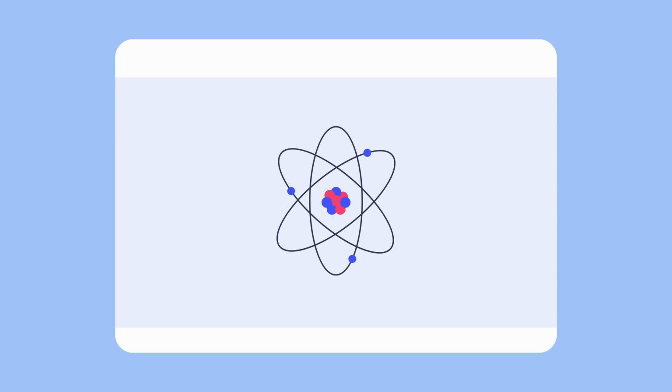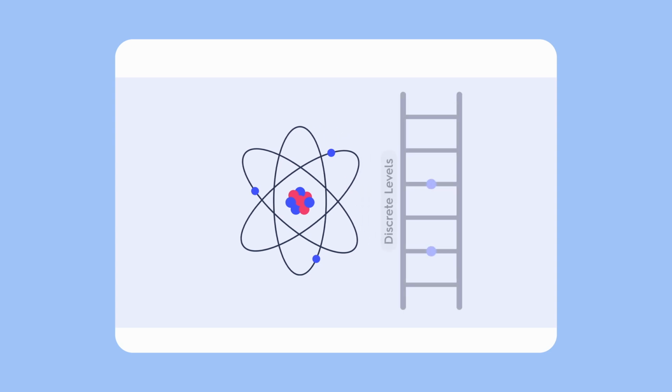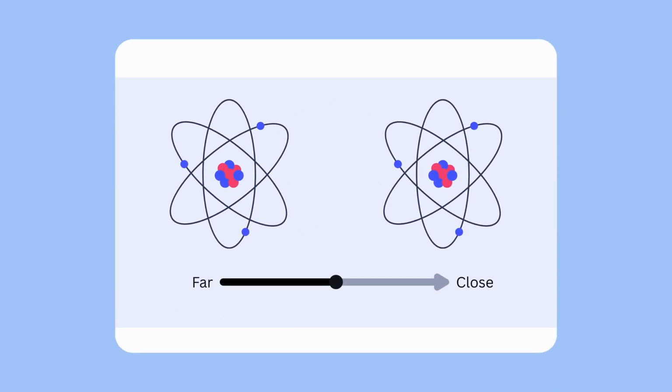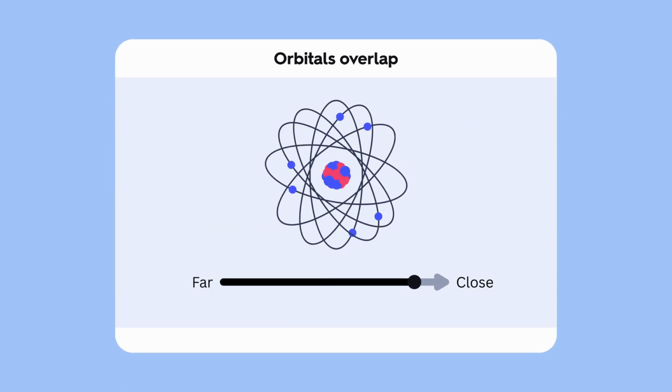Start with one atom. Its electrons live in discrete energy levels, like rungs on a ladder, and Pauli's exclusion principle says two electrons can't be in the exact same state. Now bring two identical atoms very close. Their orbitals start to overlap, meaning the electrons are no longer confined to just one atom.